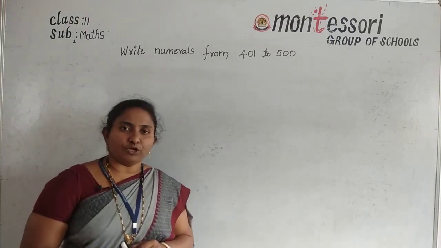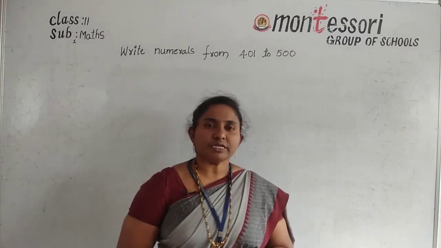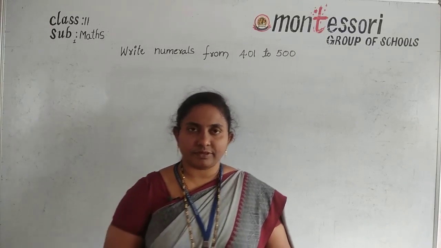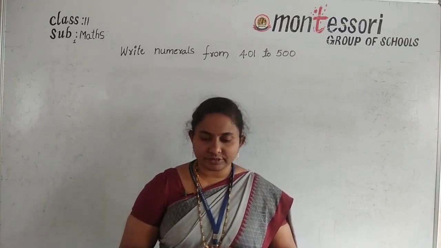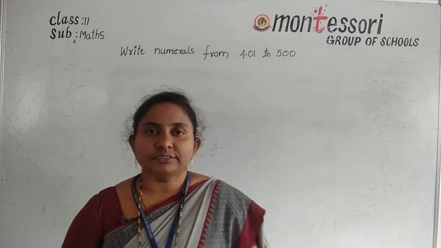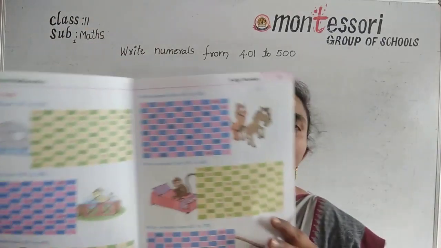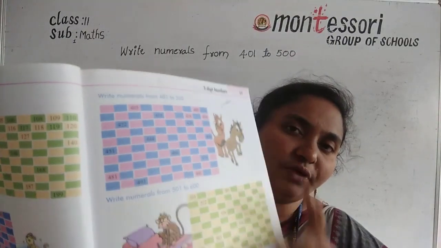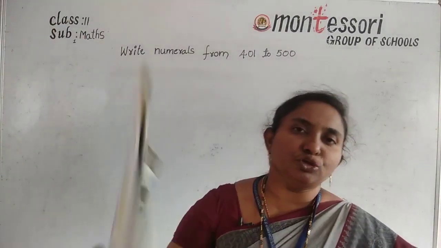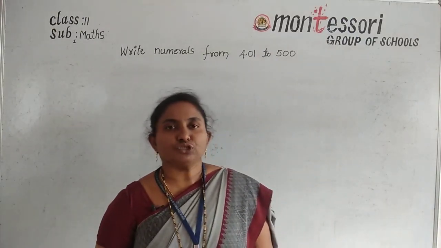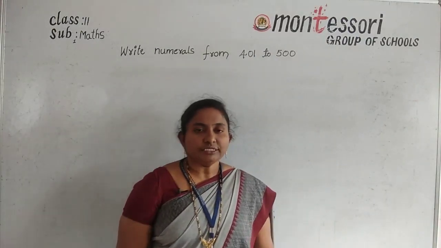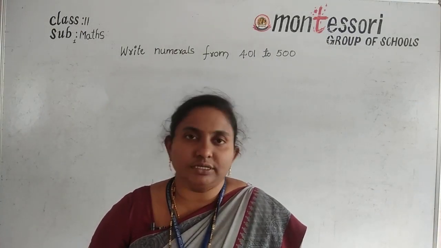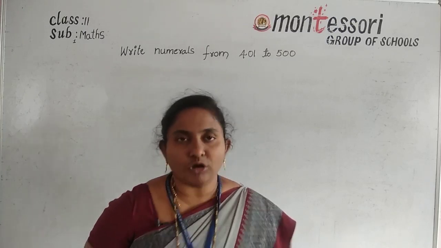So now all of you take your textbook, page number 17. In page number 17, first they have given: write numerals from 401 to 500. Here boxes are given, and in these boxes some numbers are given and some boxes are empty.